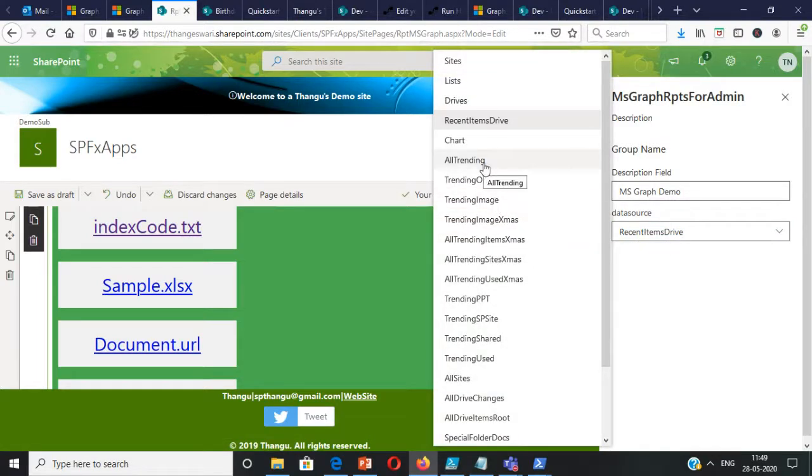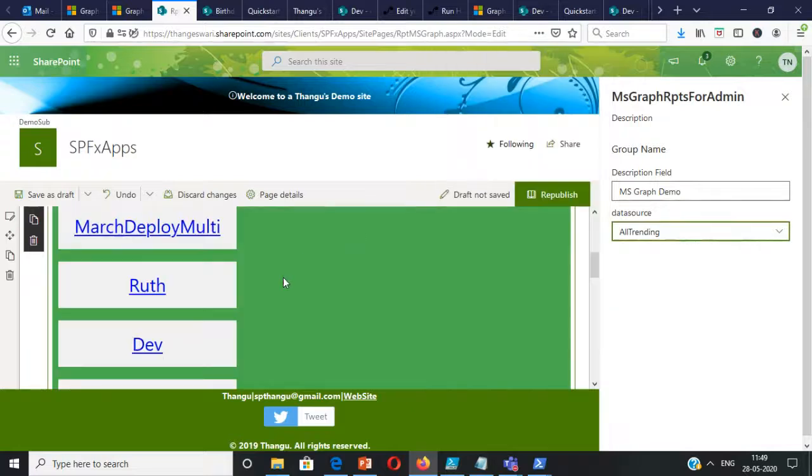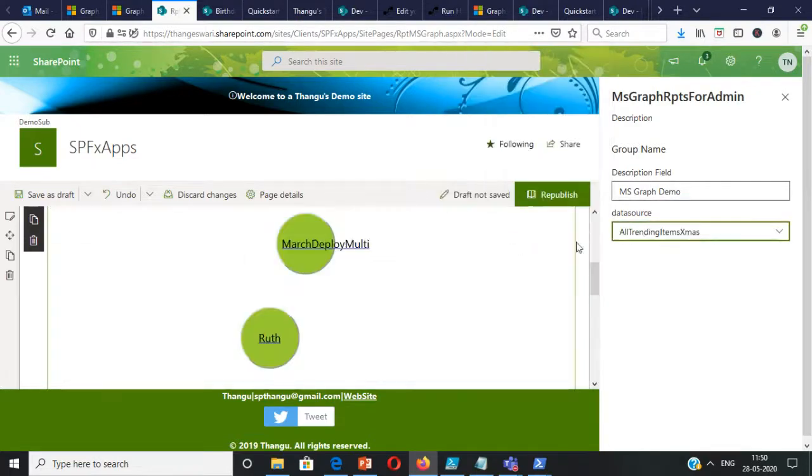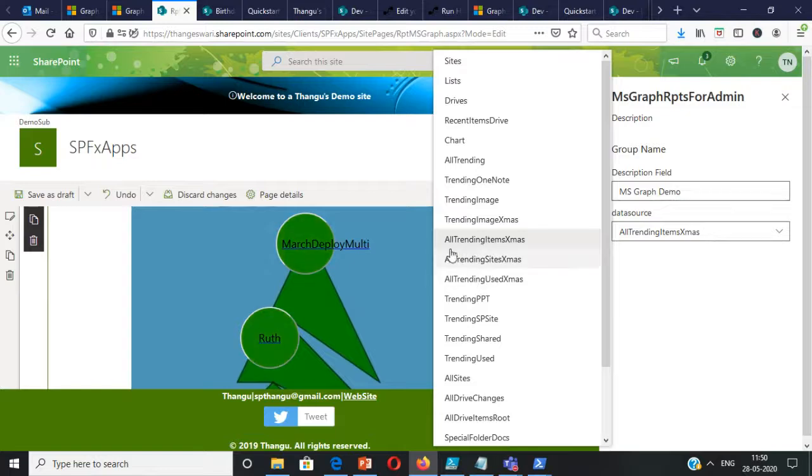And the most interesting is the trending. If you are a CEO of an organization or a manager or a decision maker, this is very useful data. Even if you're a developer, you can make this for the CEO, where you can understand what the trending items in your organization are and take decisions accordingly. If you have thousands or tens of thousands of sites, this trending algorithm will take care of getting the top items, and then you can also drill down to the top images, top trending items, or top sites, and you can display it in a different way.